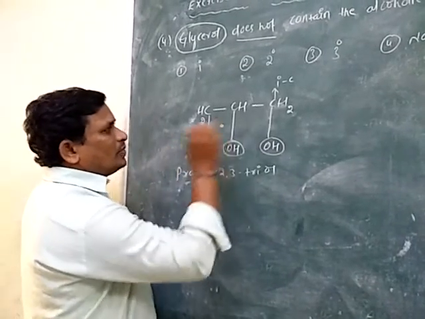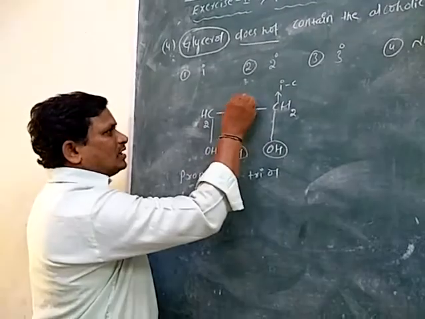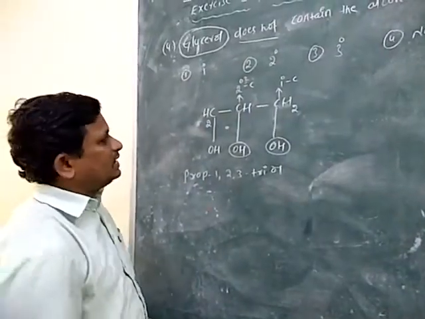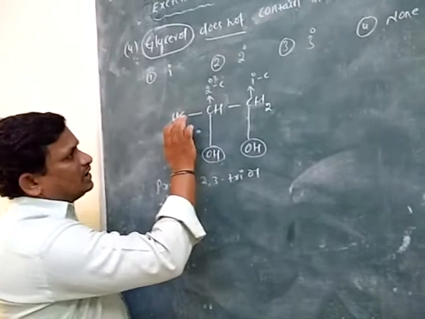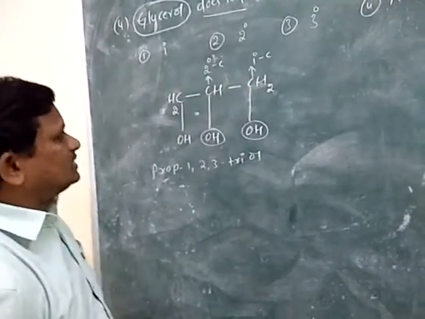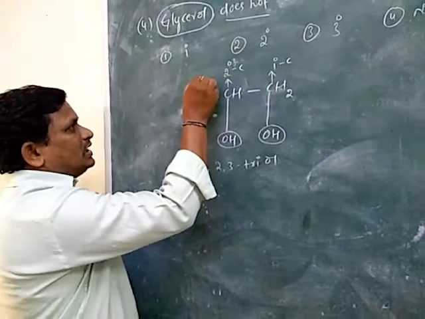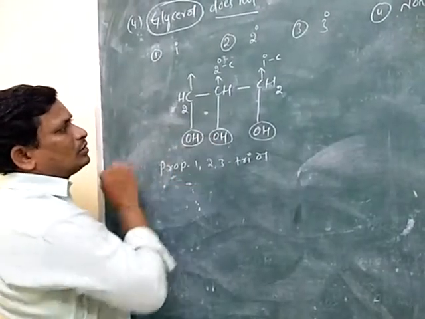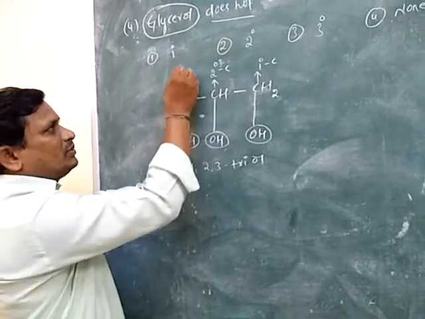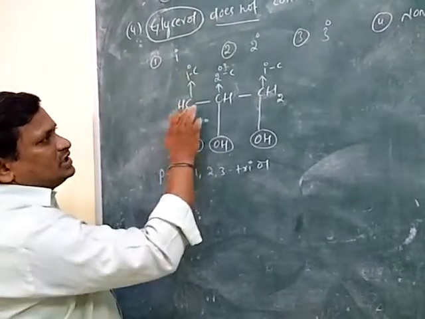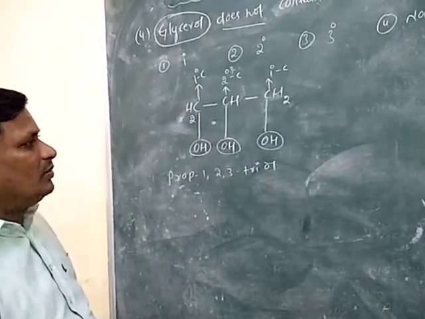The second alcohol group is attached to the secondary carbon. Why? Because this carbon is attached to another two carbons. So it is the secondary alcohol. The next one, the third alcohol group, is attached to a primary carbon, because it is attached to only one carbon.